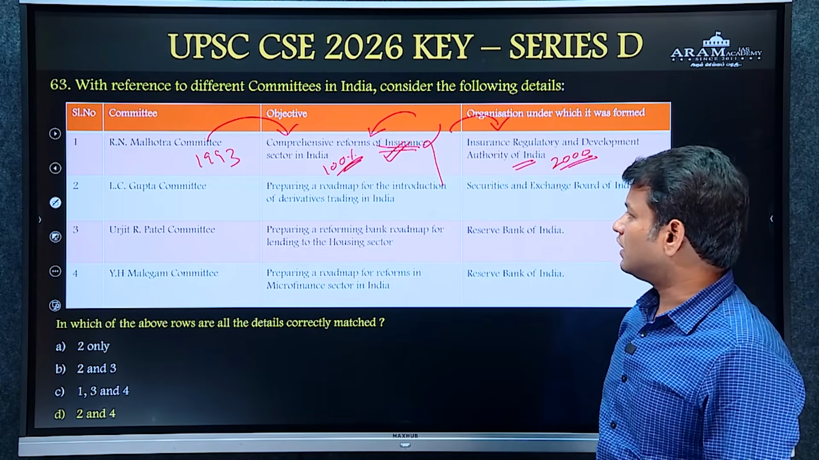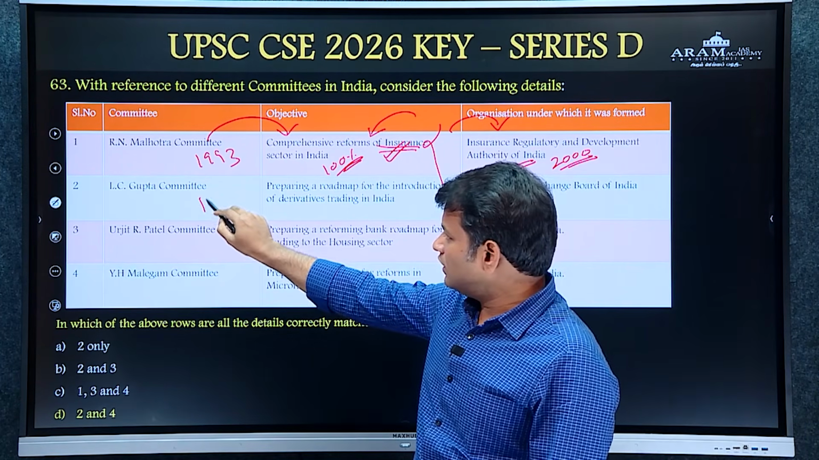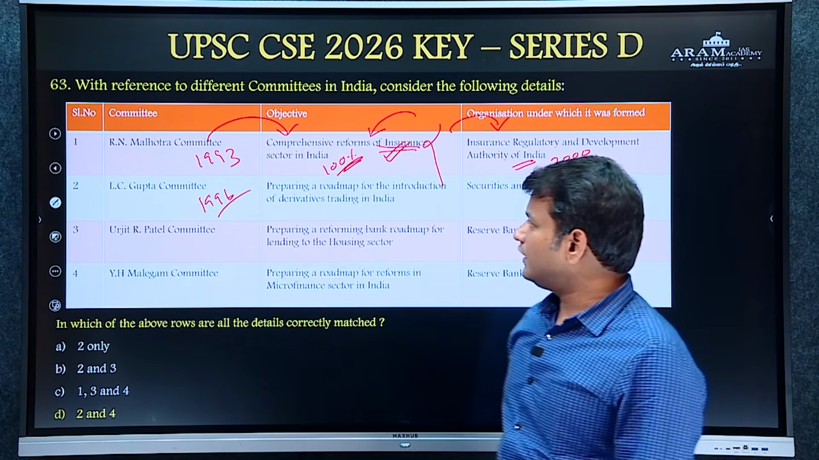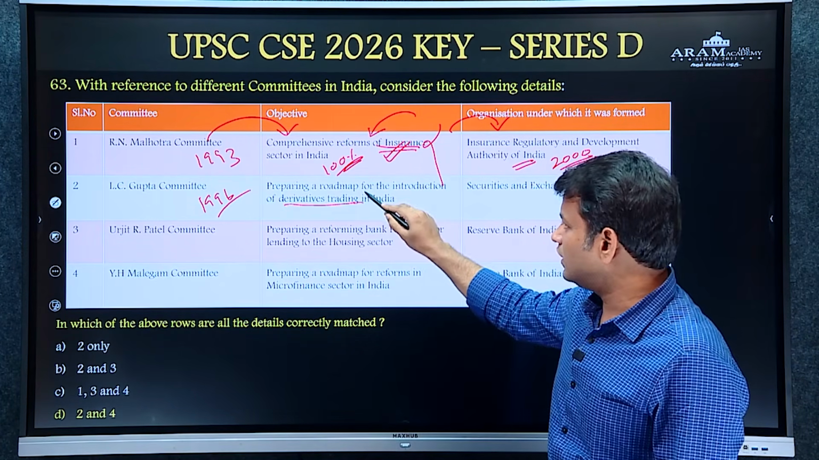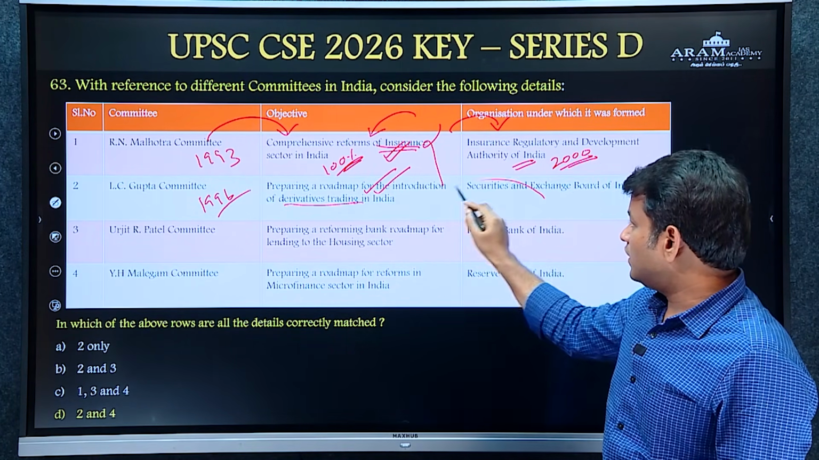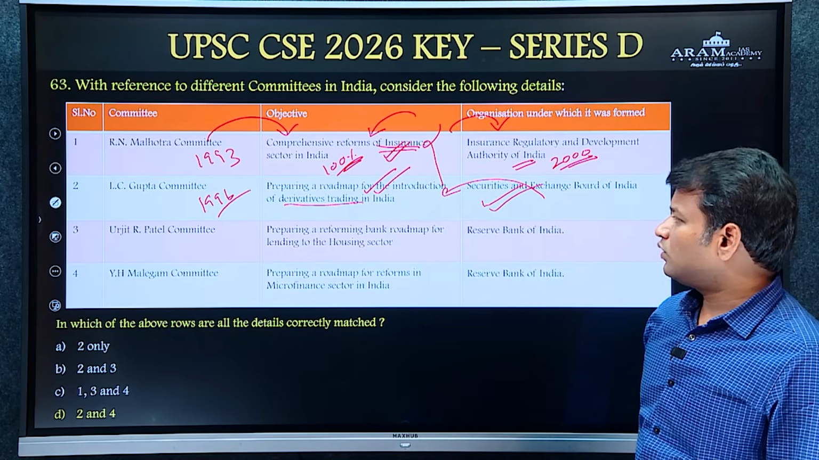So it is incorrect. Then the L.C. Gupta committee was formed in around 1996 to prepare a roadmap for the introduction of derivatives trading in India. This is right, as it is formed under SEBI. So statement 2 is right.